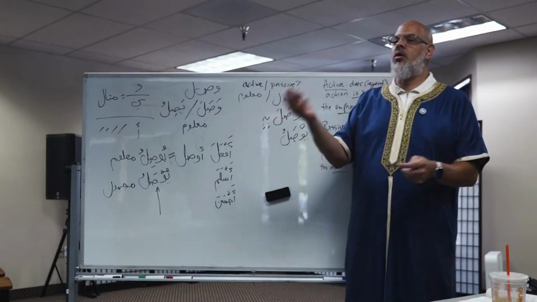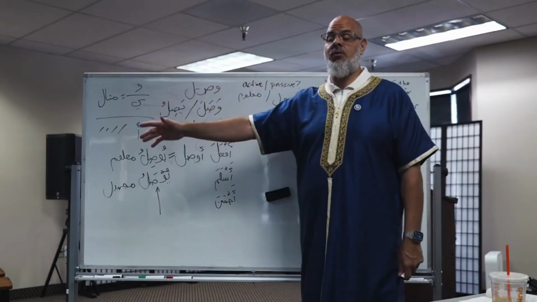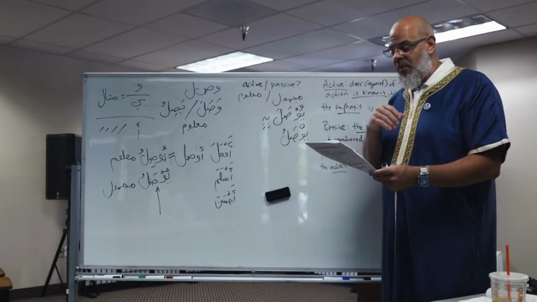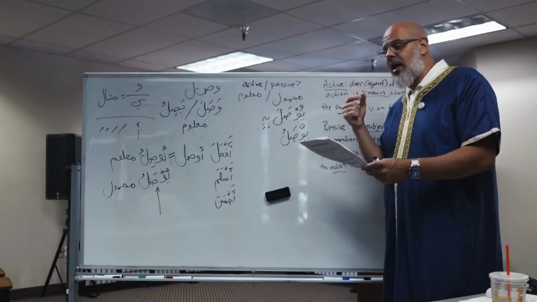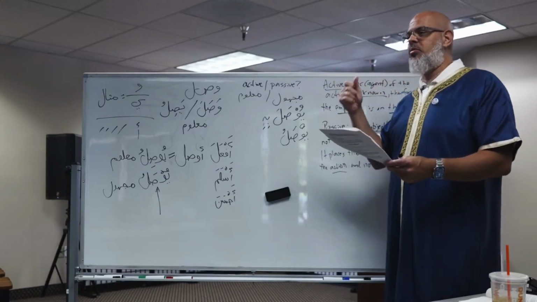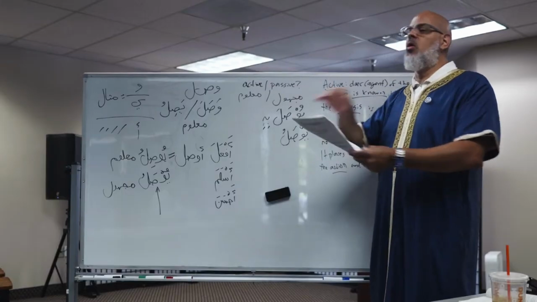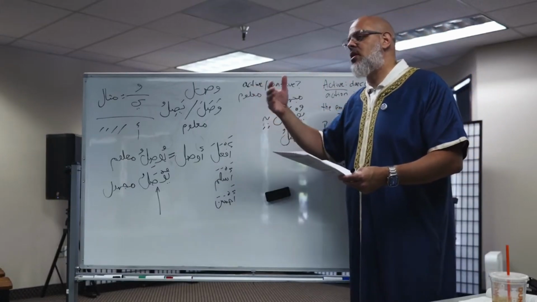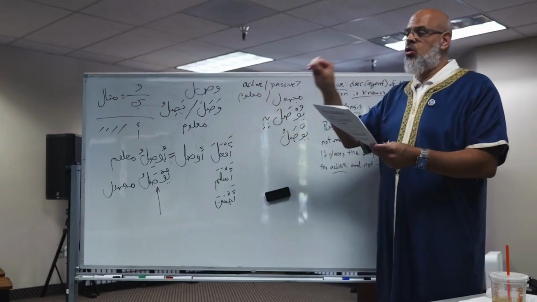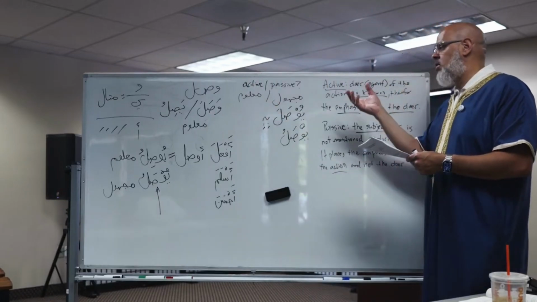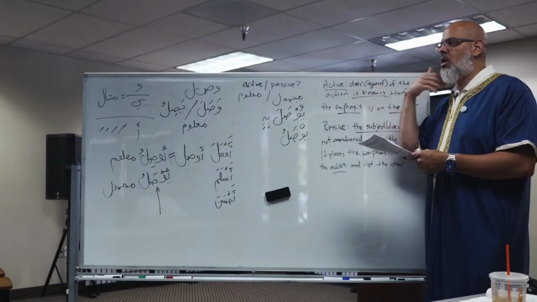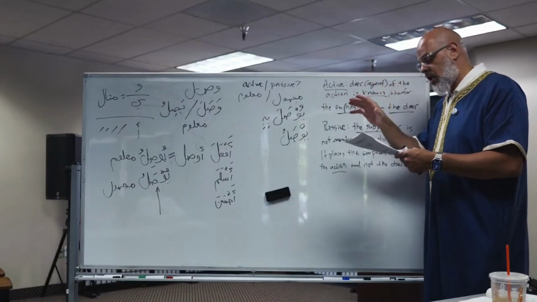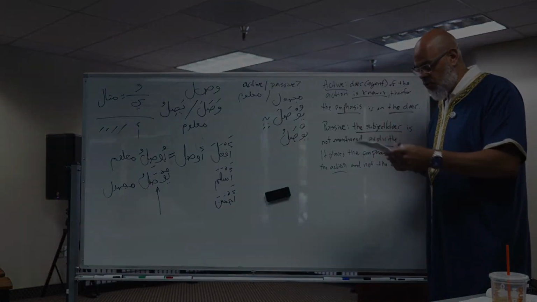Now, in cases where the doer matters, you will find they will use the active voice. Where the person doing it becomes important. It's not about who is connecting istinja to wudu, but that no one should connect the necessity or the act of doing istinja or istijmar to wudu. So the passive voice allows for ideas, concepts, or rulings to stand on their own or stand isolated. And it's to emphasize the rule or the state.